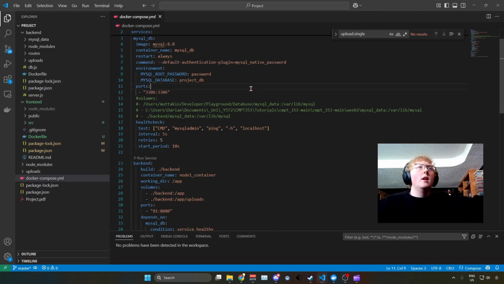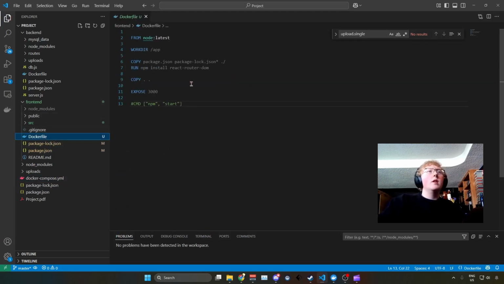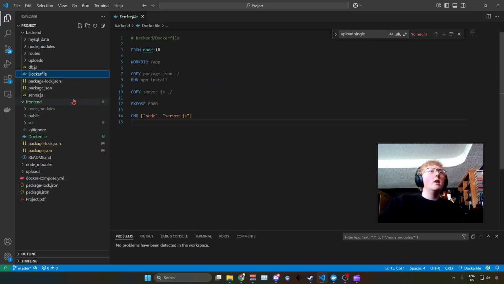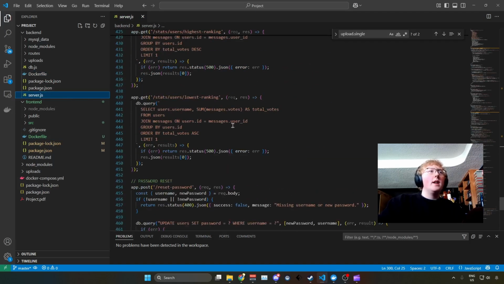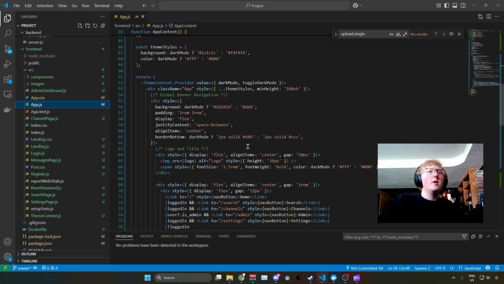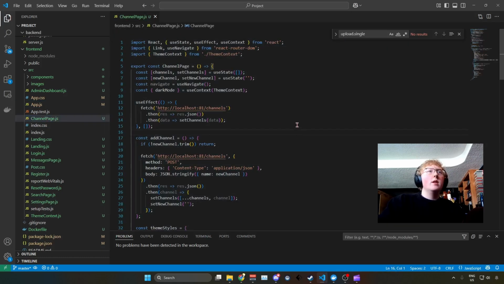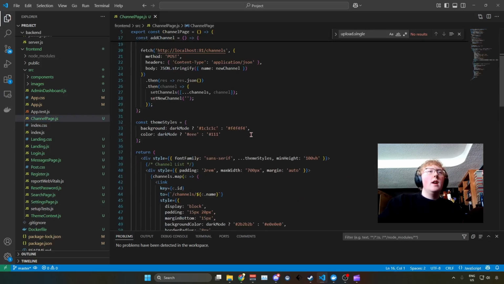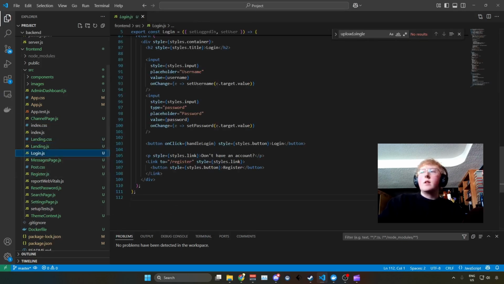This is our Docker Compose YML for setting up our containers. In our front end, we got our Dockerfile. In our back end, we got our Dockerfile. In our back end, we got server.js, the brains behind the back end. And in our front end, we got our source and then all our components, with our main being app.js. Look at all that. You can just take a look through, see all of our exports of components and all the code that I wrote.